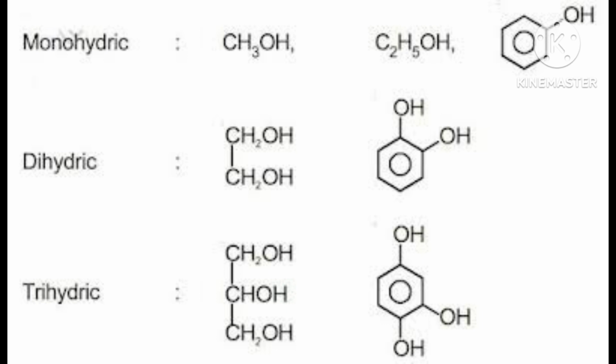Carbon sp3 OH bond. In this class of alcohol, the OH group is attached to an sp3 hybridized carbon atom of an alkyl group. They are further classified as primary, secondary and tertiary alcohol. This is important, just listen carefully.